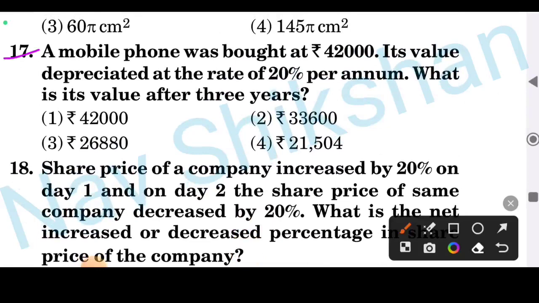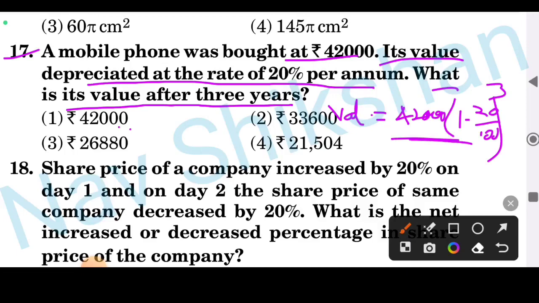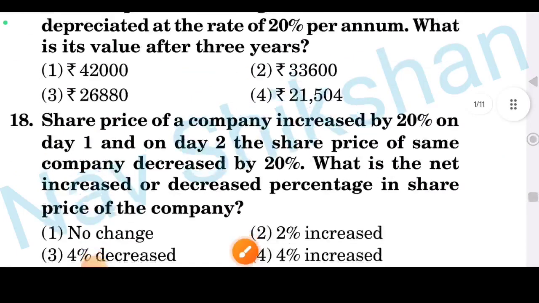Again, question number 17, a mobile phone was bought at 42,000. Its value depreciated at the rate of 20% per annum. What is its value after 3 years? As you know, the value depreciates. Okay, the formula for this will be: value after 3 years will be like this. The amount 42,000 into 1 plus the rate by 100 to the power, for it is asking for 3 years. Okay, just evaluate it. You will get the value 21504. Option 4 is correct here.